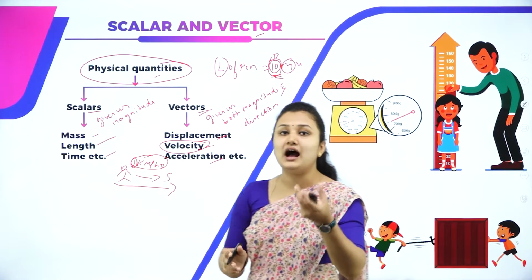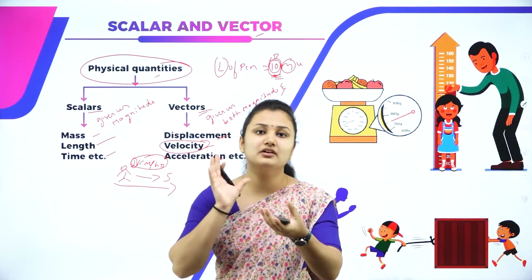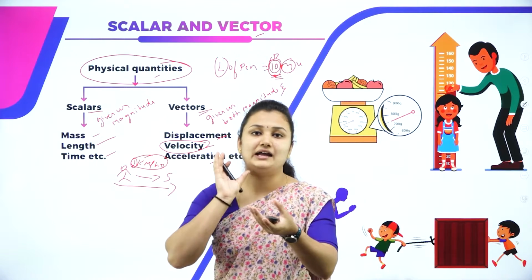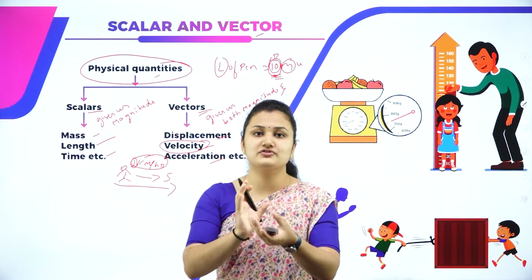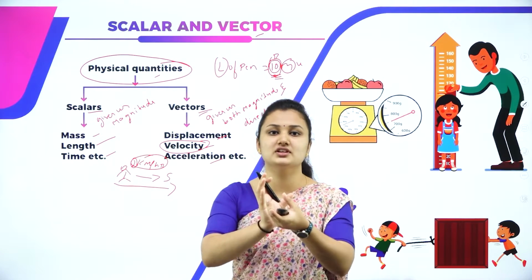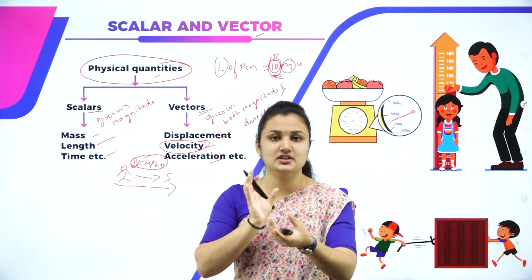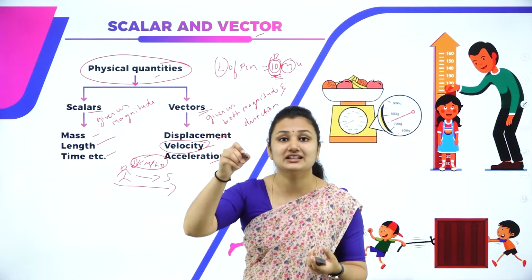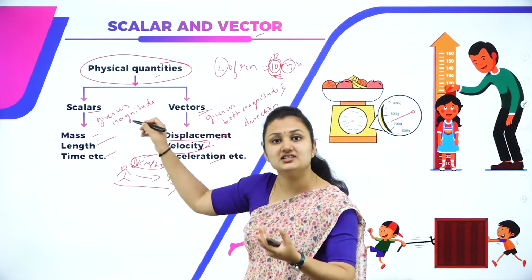For example, I have a ball. A ball is at rest. I'll apply a force of say 6 Newton. 6 Newton is the force that I have applied to push this ball. What is my 6 Newton? It is the magnitude. Hence, it is a scalar.